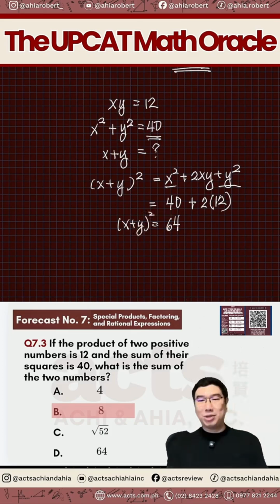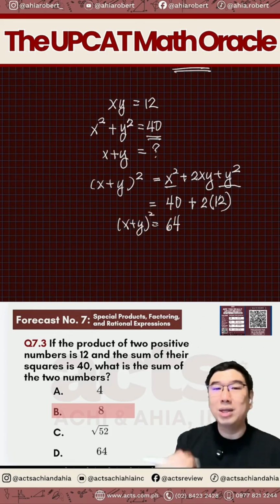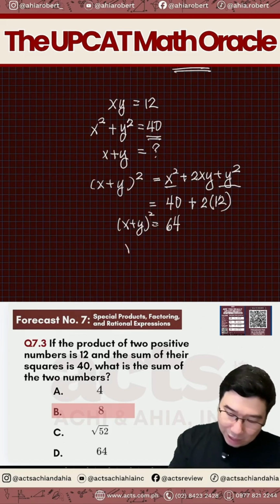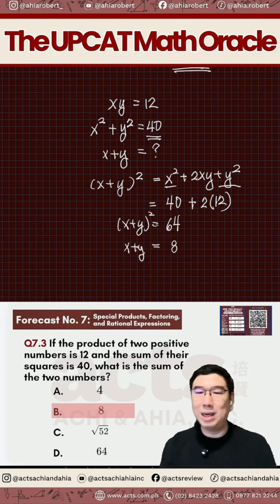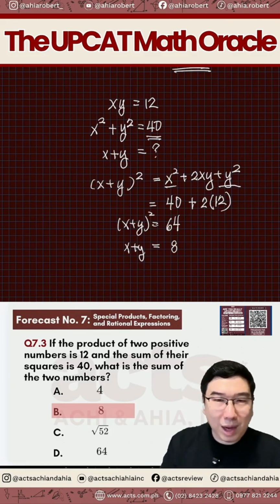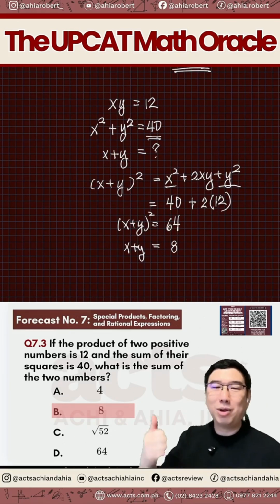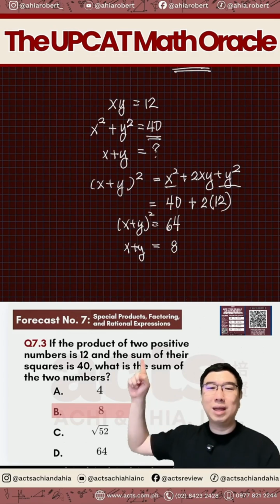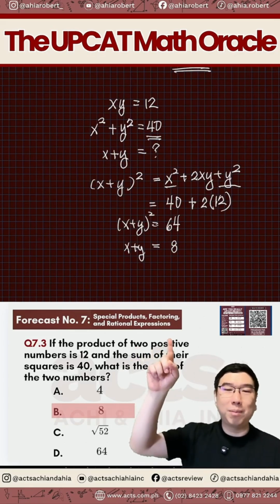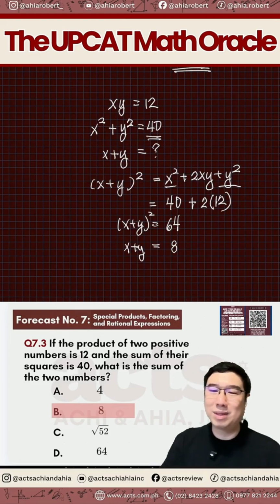Kaya sabi ko, if your answer is letter D, so if x plus y squared is 64, what then is your x plus y? X plus y, therefore, will now become 8. Kaya sabihin natin naman, hindi pa positive negative 8, dapat kasi nag-square at both sides. Because in the question here, notice that it says here, two positive numbers ang sinabi niya. Okay? Very good, James. Clear tayo?